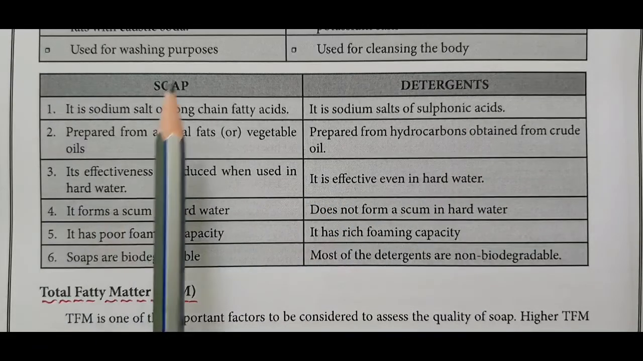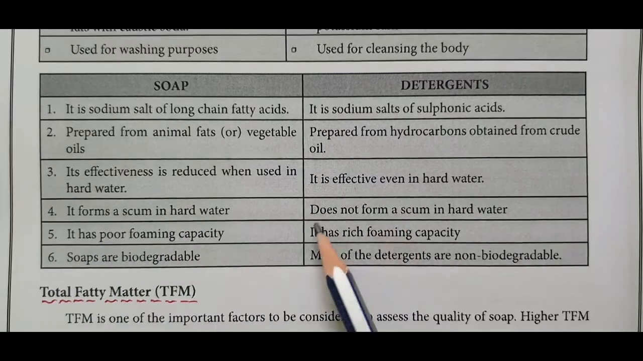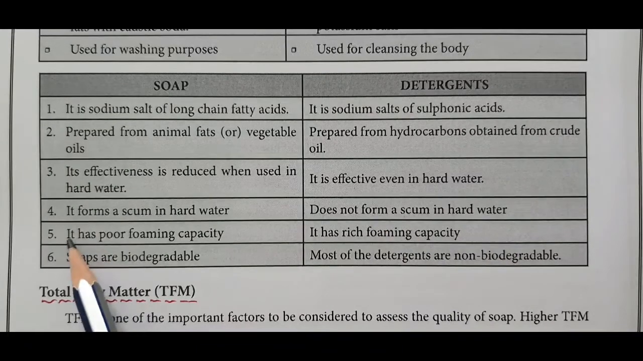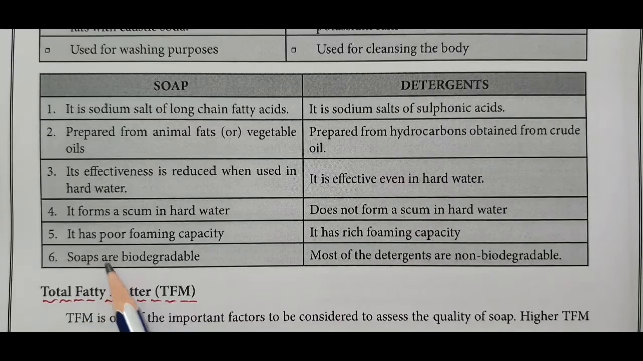Soap forms a scum in hard water due to the presence of calcium 2+ and magnesium 2+ ions. Detergent does not form a scum in hard water. Soap has poor foaming capacity. Detergent has rich foaming capacity. Soaps are biodegradable. Most detergents are non-biodegradable.